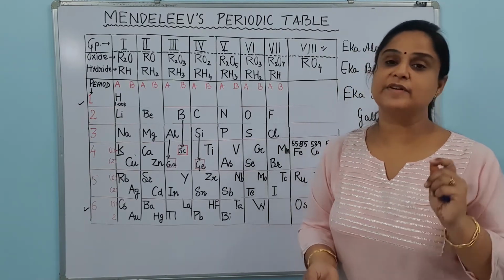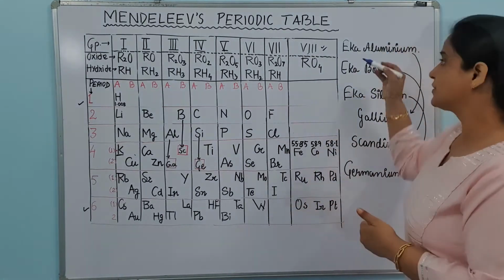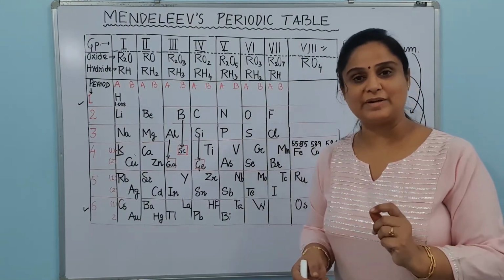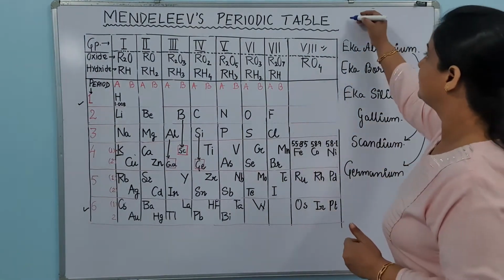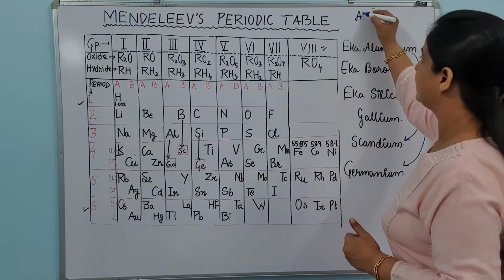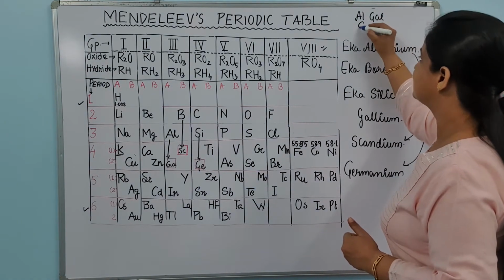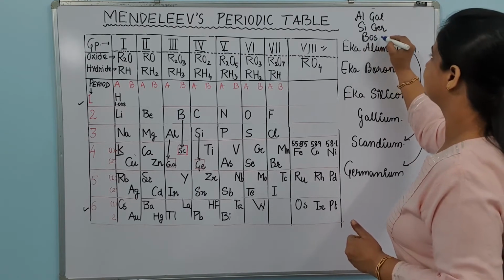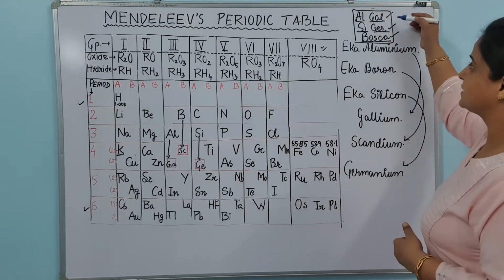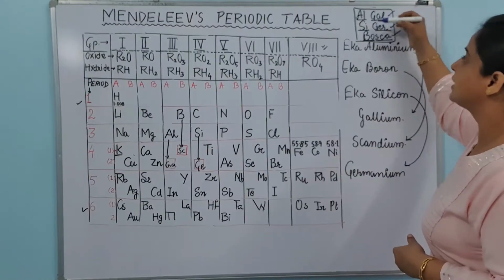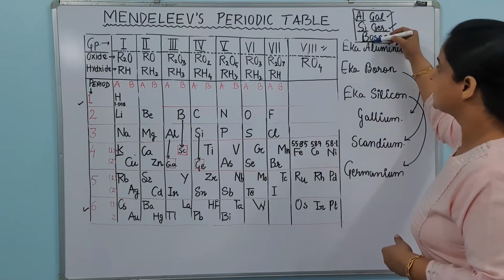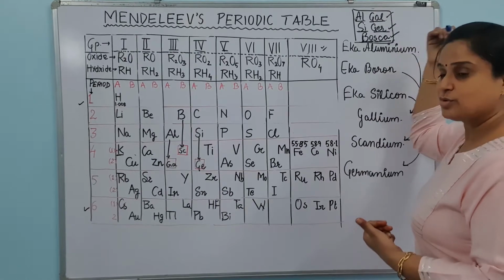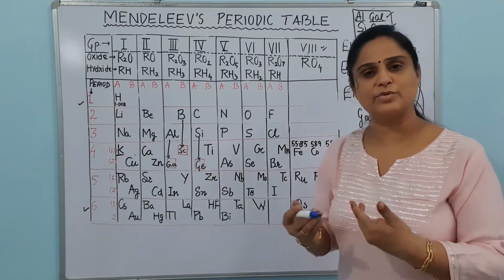Most of the time students find it difficult to remember which one was एक aluminium, which one was एक boron. So I made a very simple trick to remember these. So let's see it. Al, Gal, Si, Jar, Bos, Ka. So you can learn it this way: एक aluminium means gallium, एक silicon means germanium, एक boron means scandium. Algal, Sijar, Bosca. You can read it many times so that you can remember it.